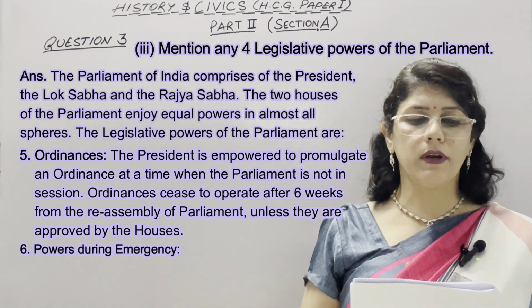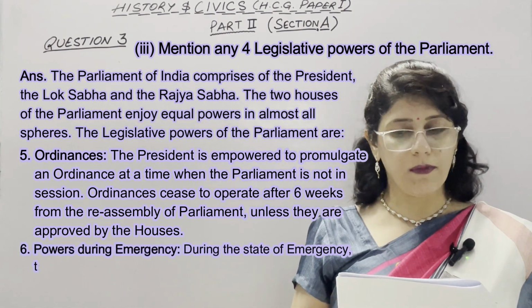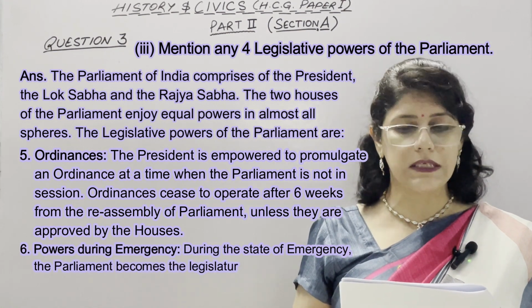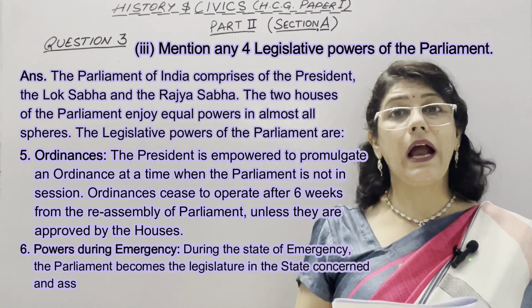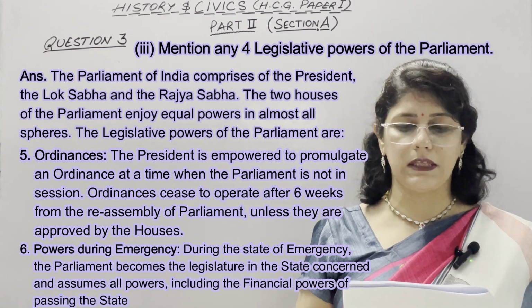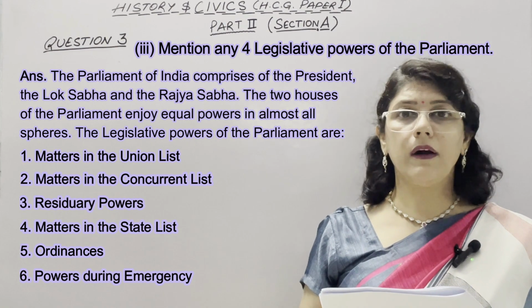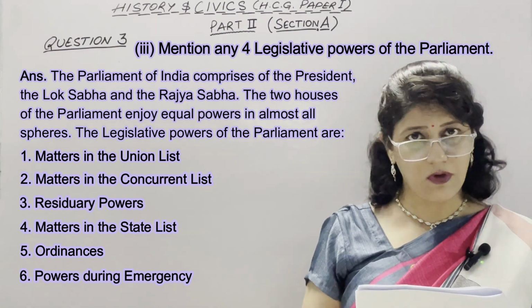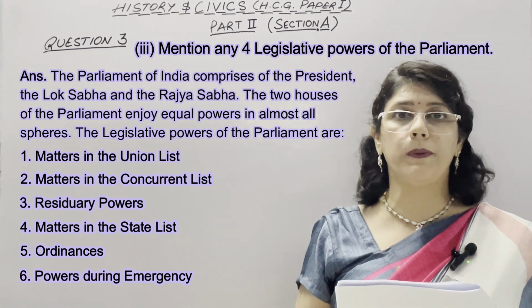Sixth is powers during emergency. During the state of emergency, the Parliament becomes the legislature in the state concerned and assumes all powers, including the financial powers of passing the state budget. I have covered here 6 points. Out of these, you need to write only 4 points along with the proper heading.